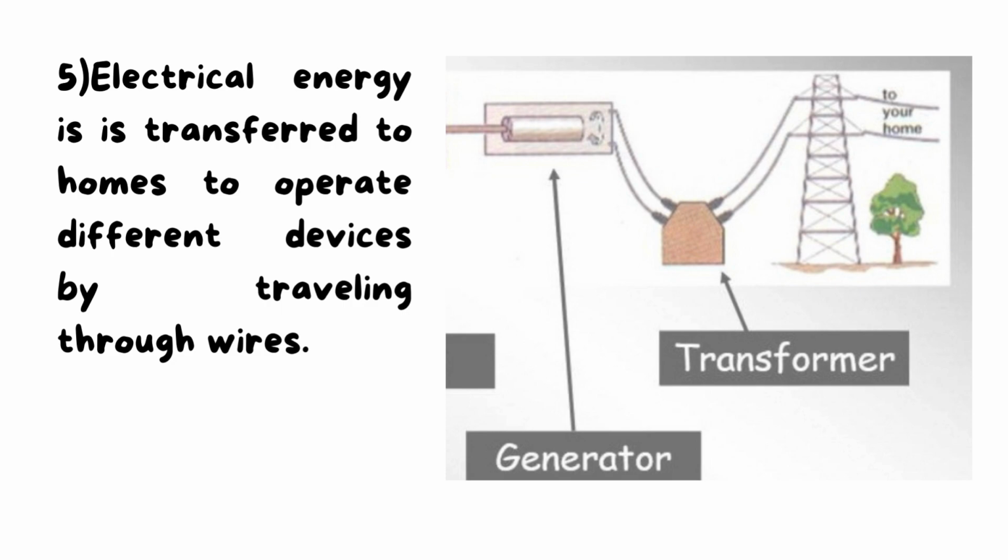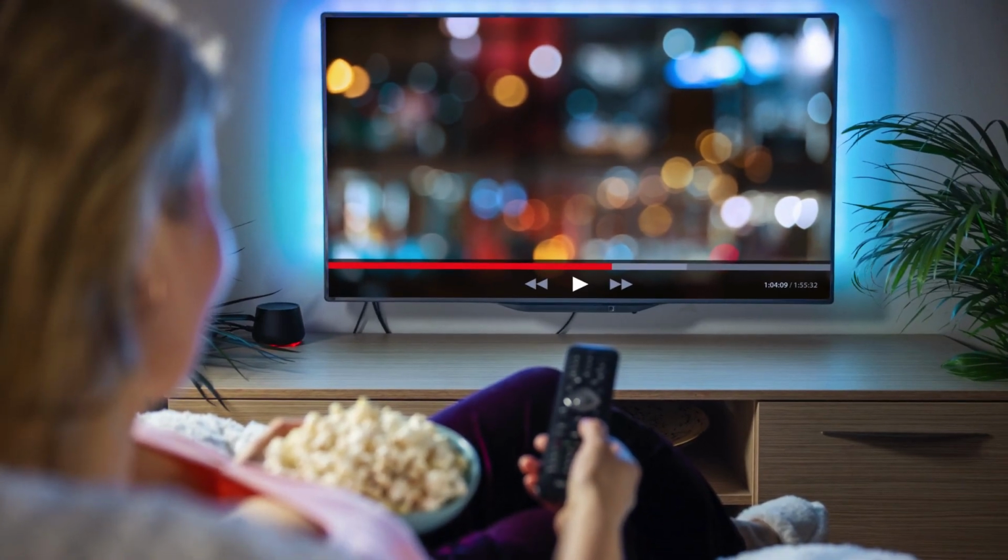So, electrical energy now is transferred to homes to operate different devices, and this by traveling through wires. Yes, you know, copper wires, yes. And as you see here, we use this electrical energy in lighting houses and in operating many devices like television, or to operate appliances.